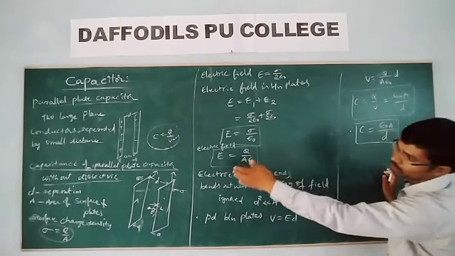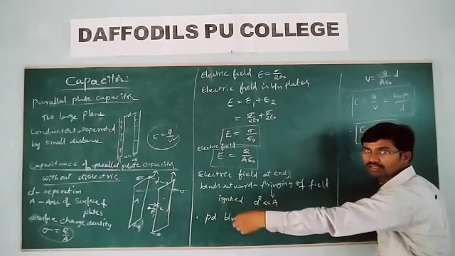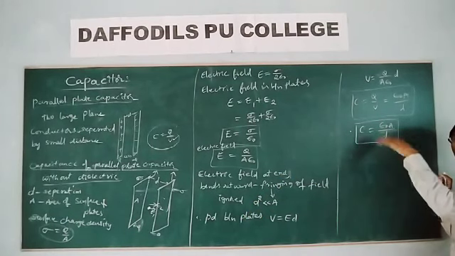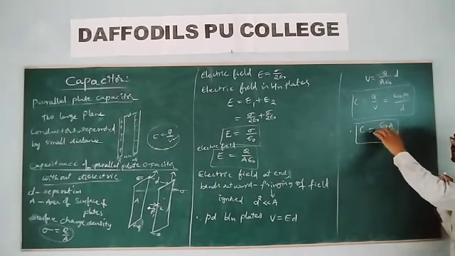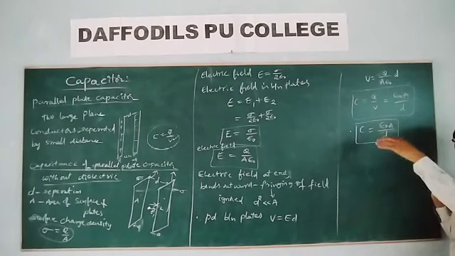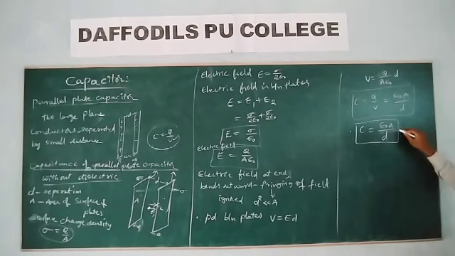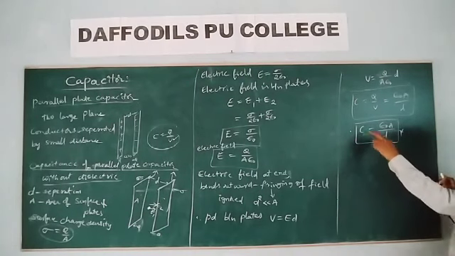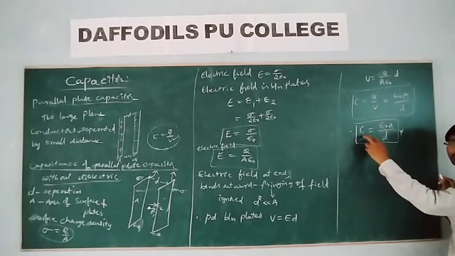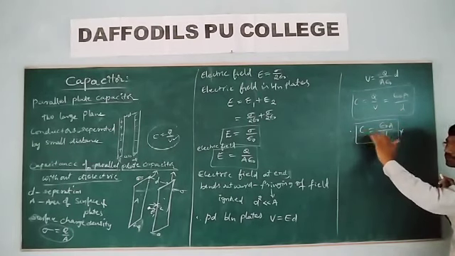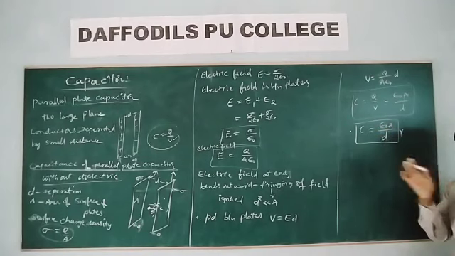That means whenever we have taken free space in between the plates of the capacitor, then it is epsilon naught A by D. If there is any dielectric, what do we take? K epsilon naught A by D. That means whenever we have taken the dielectric, the capacitance of the capacitor will increase. So you can understand from this that the capacitance of the parallel plate capacitor is directly proportional to the area of the plates and inversely proportional to the separation between the plates.